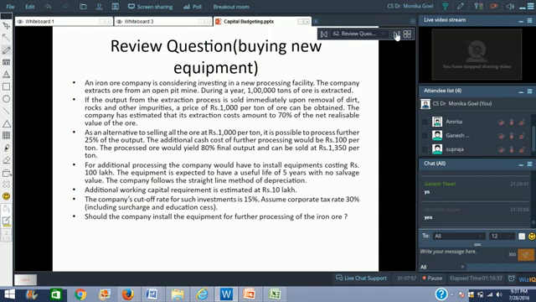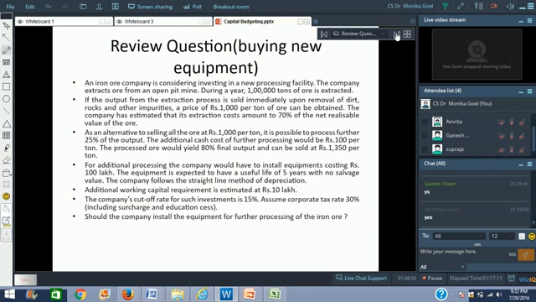So you've got a recurring cost of rupees 100 per ton, and you've got a fixed cost of rupees 100 lakhs which will go in equipments. The equipment is expected to have a useful life of 5 years with no salvage value. The company follows the straight line method of depreciation. Additional working capital requirement is estimated at rupees 10 lakhs. So 100 lakhs would be the machinery cost, and working capital estimated is 10 lakhs, which can be recovered back after 5 years. The company's cut-off rate for such investments is 15%.